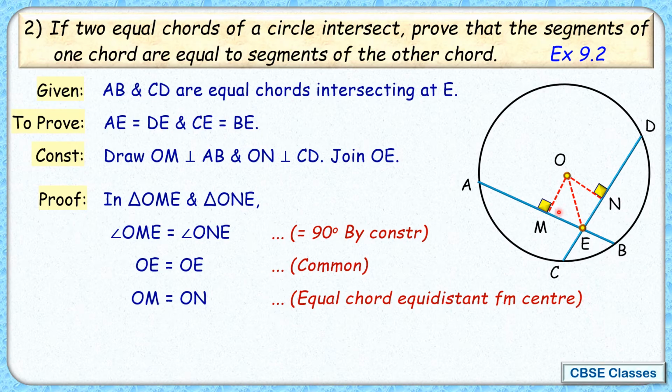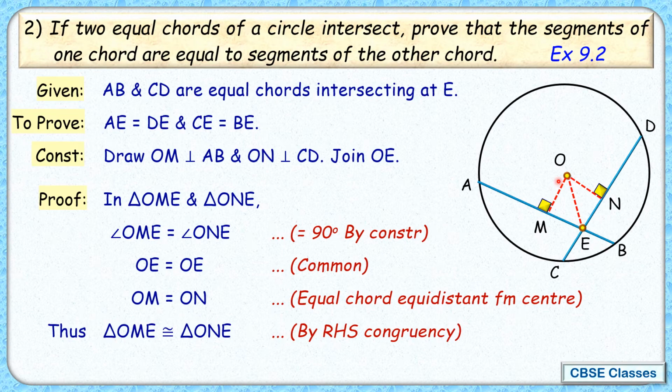So यहाँ पर ध्यान से देखेंगे ये right angle है, this is OE is hypotenuse and OM is side. So we'll say that triangle OME and triangle ONE are congruent by right angle, hypotenuse and side. So by RHS these two triangles are congruent to each other. Because the triangles are congruent, so we'll say that corresponding parts are equal or ME is equals to EN by CPCT. So let's move to the next page here.